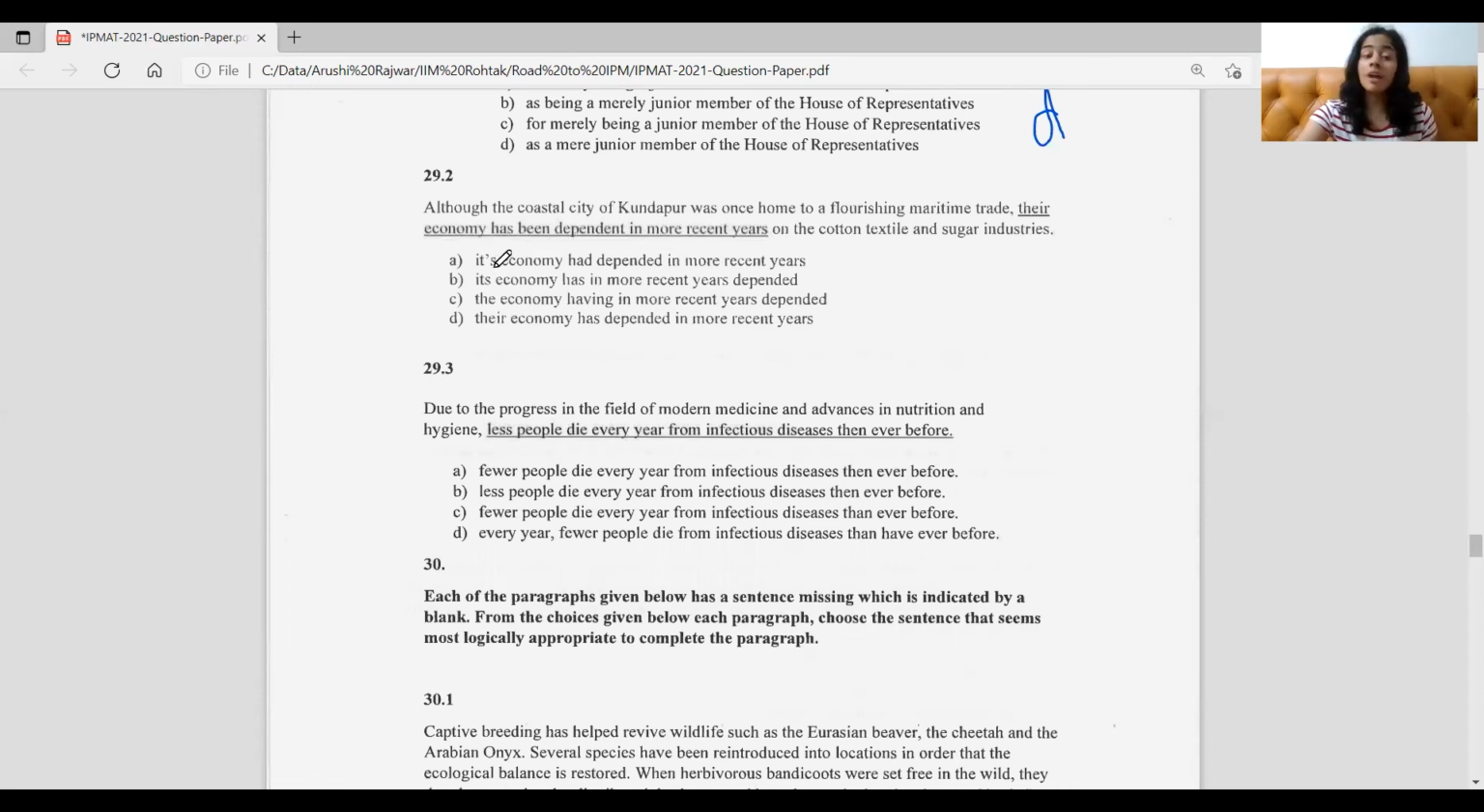Rather, it's, again with an apostrophe, would make it is economy had dependent. Again, it makes no sense, so we'll eliminate it directly. And last, we are left with B, trade. Its economy has in more recent years depended on the cotton, textile, and sugar industries, which makes sense, right? Which is the right way to say it. So that's why B is the right option here.